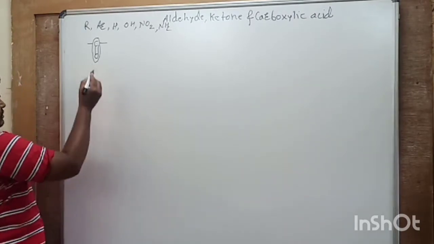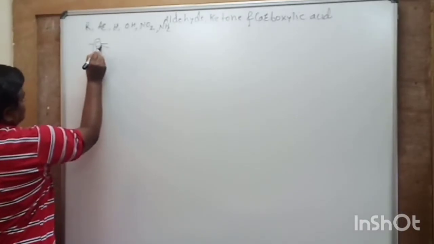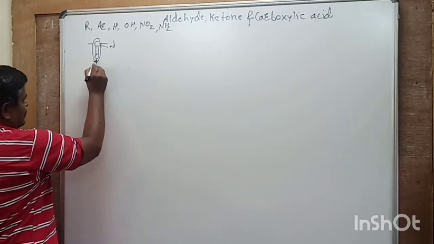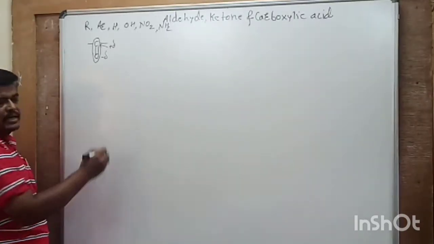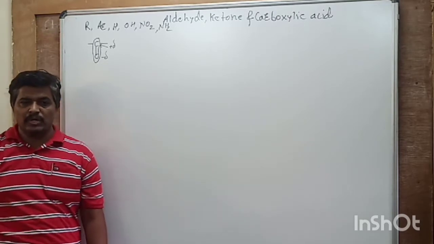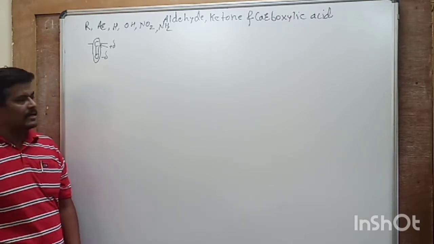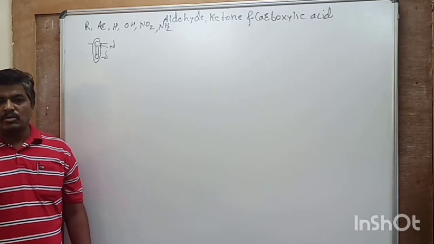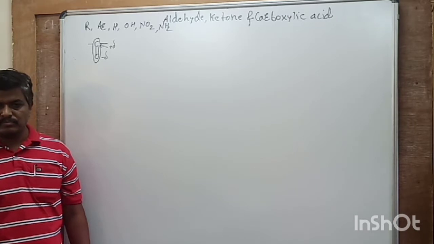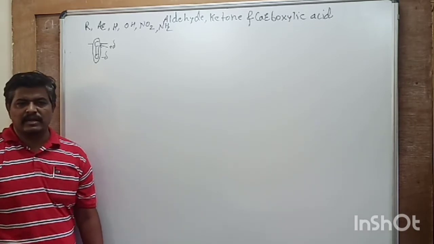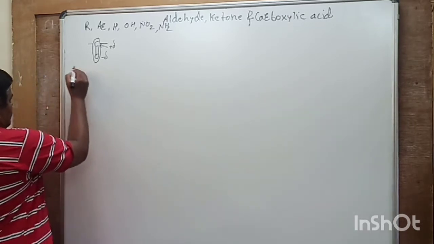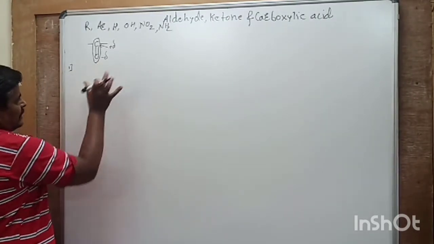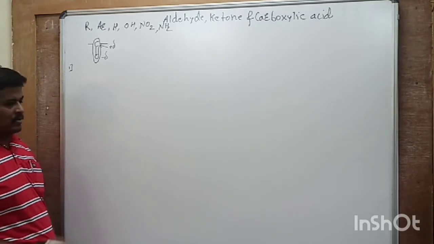Here, this carbonyl carbon is electropositive, so it is having partial positive charge, and this oxygen is having partial negative charge, and therefore one basic point you have to remember is that this carbonyl group undergoes nucleophilic addition reaction. Okay, we'll discuss this later on. Then the first point is, what are the different types of these carbonyl compounds?